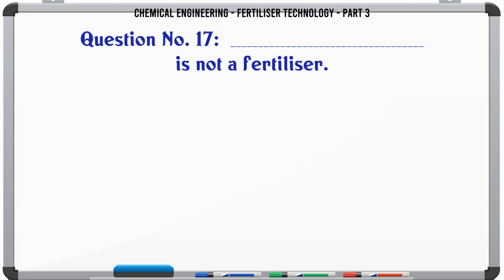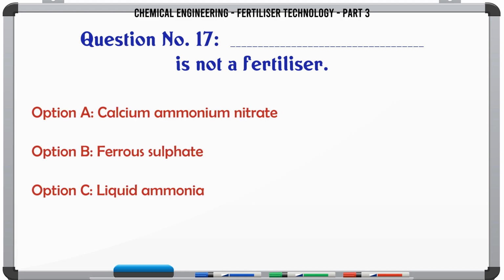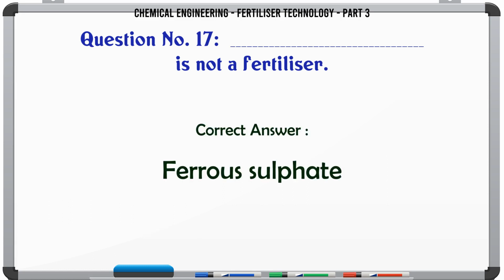Which is not a fertilizer? A. calcium ammonium nitrate, B. ferrous sulfate, C. liquid ammonia, D. ammonium sulfate. The correct answer is ferrous sulfate.